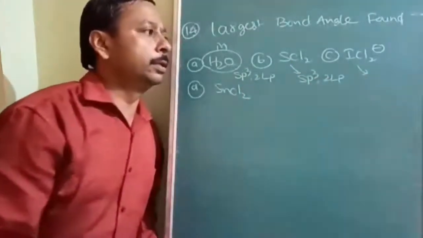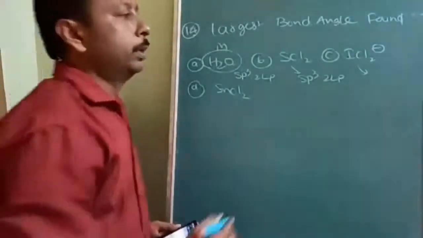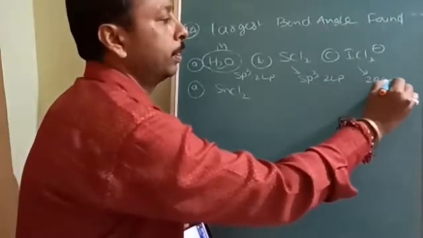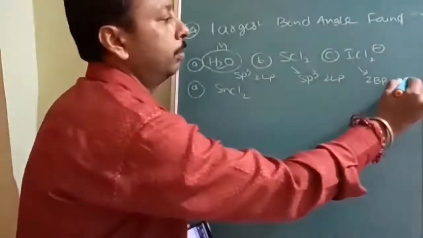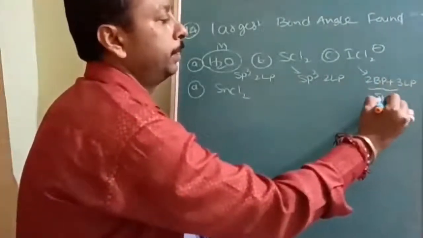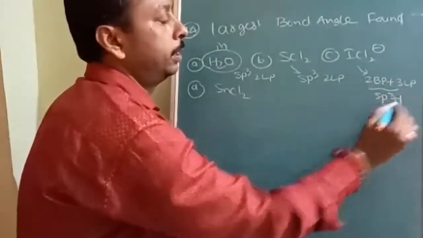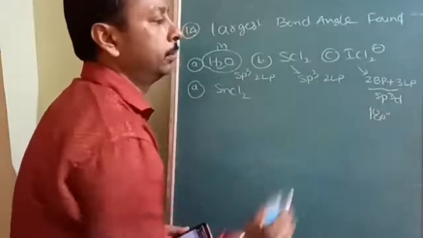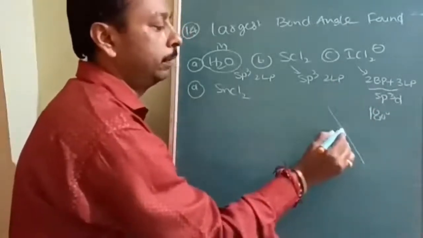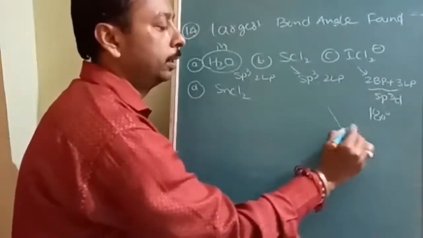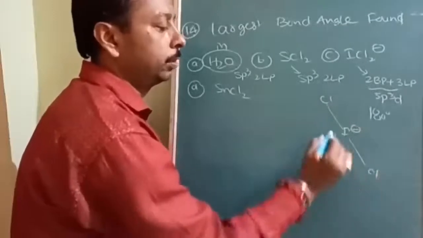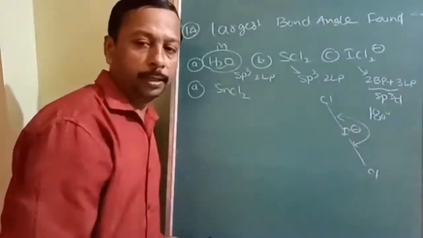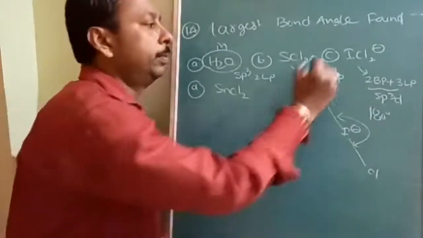ICl2 minus has 8 electron pairs, in 2 bond pairs and 3 lone pairs, so sp3d hybridization and a 180-degree bond angle. It will be linear in shape, like this: iodine with one chlorine here and another chlorine here. So there can't be a bond angle more than 180. So the option will be this one.